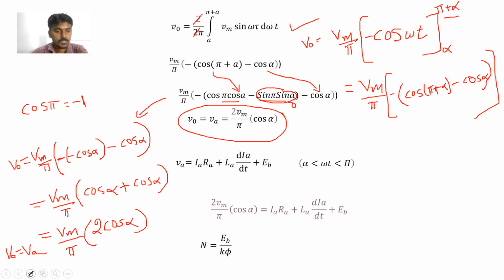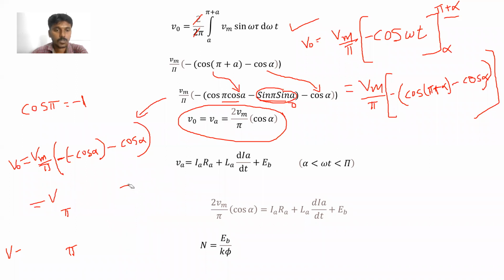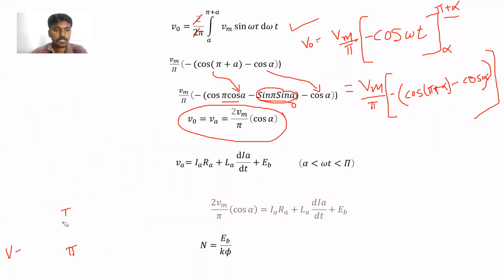Up to this point is clear, please? Yes, sir. Okay, so this is the average output voltage of the single phase full wave controlled rectifier, without freewheeling diode.